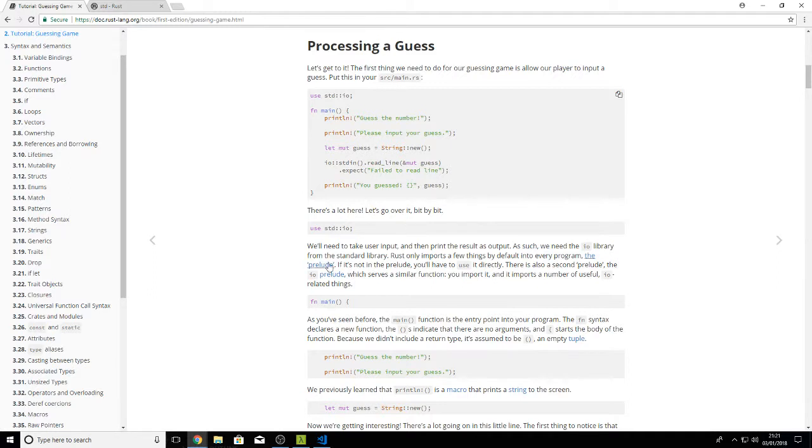It's just going to break it down now. There's a lot here. Let's go over it bit by bit. Use std::io. We need to take input from and then print the result as output. As such, we need the IO library from the standard library. Rust only imports a few things by default into every program, the prelude. If it's not in the prelude, you'll have to use it directly. There's also a second prelude, the io prelude, which serves a similar function. You import it and it imports a number of useful IO related things.